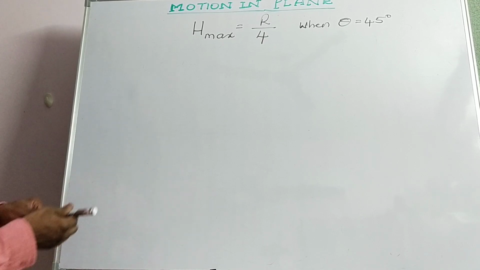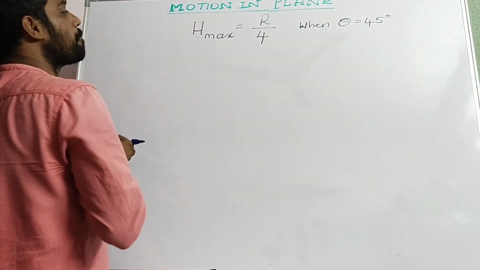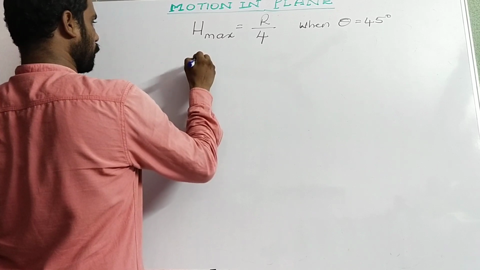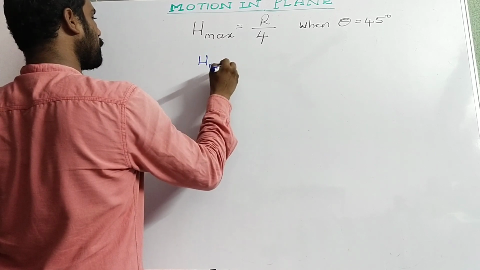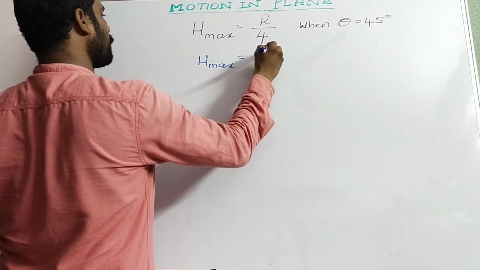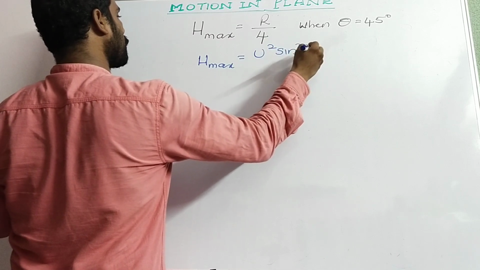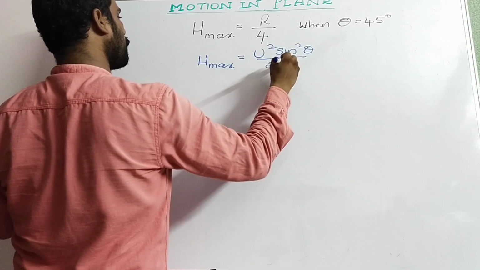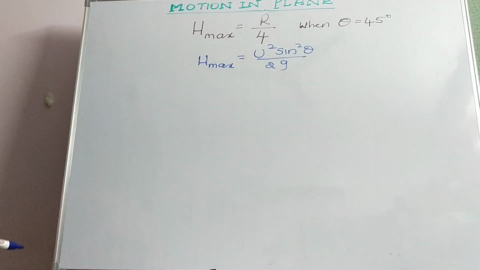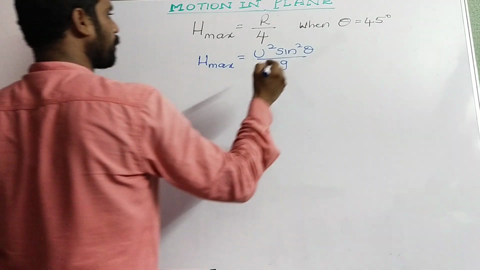So what about H max? What is the expression for that? H max is equal to u square sin square theta by 2g.